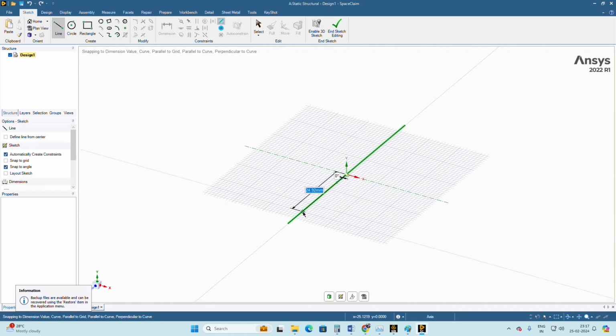Okay, no need to click anywhere. You can see that in blue the dimension is changing. If you want to fix it to a certain dimension, you can see the dimension is currently in mm. Make sure what unit you are using.